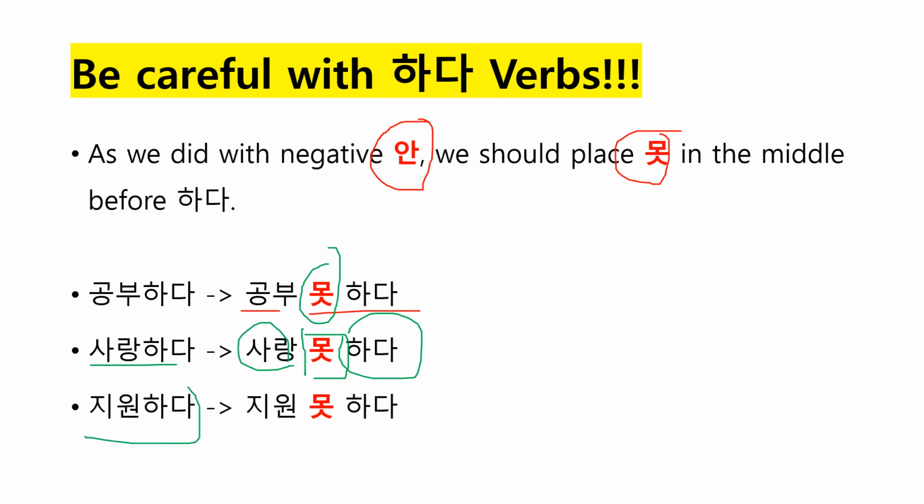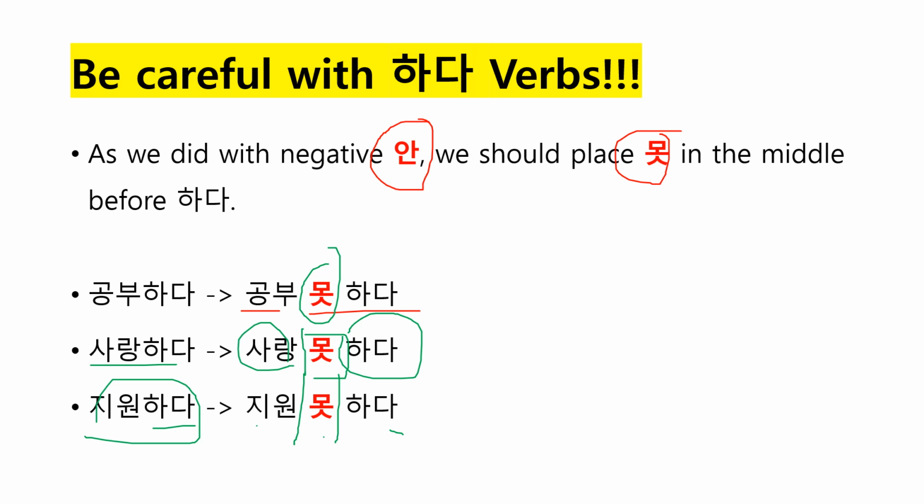지원하다. So it is also a verb ending with 하다. So you need to divide into three parts, like 지원 못하다, 지원 못해요, right? So always be careful with 하다 verbs. There are some adjectives ending with 하다, but in order to check whether that particular word is an adjective or a verb, you should always check in the dictionary.